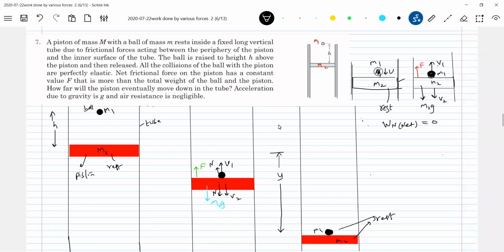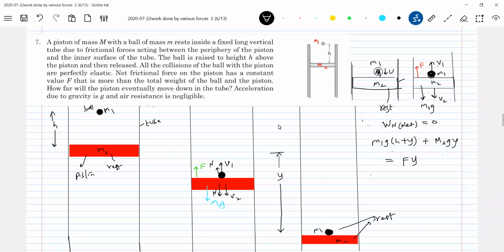You can begin like this: m1g times the displacement h plus y. This is the decrease in potential energy of the ball, plus the decrease in potential energy of the piston, which is m2gy. That should be equal to the work done by the resistive force.